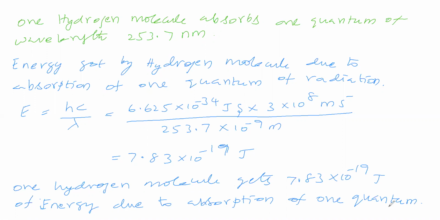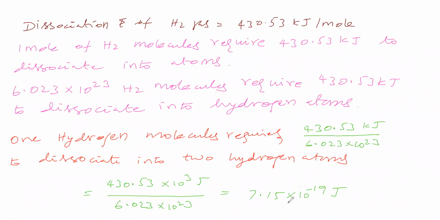Of this, how much does it utilize for dissociation? One hydrogen molecule requires this much energy for dissociation.